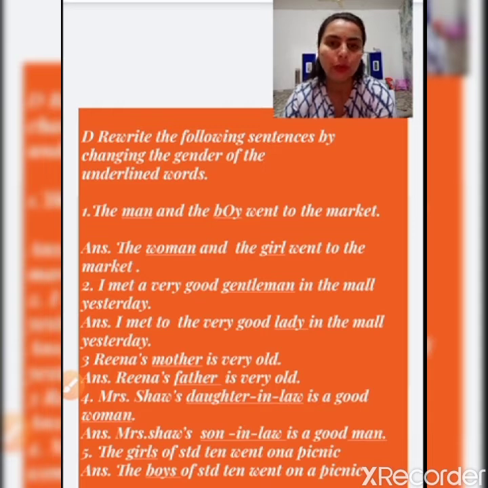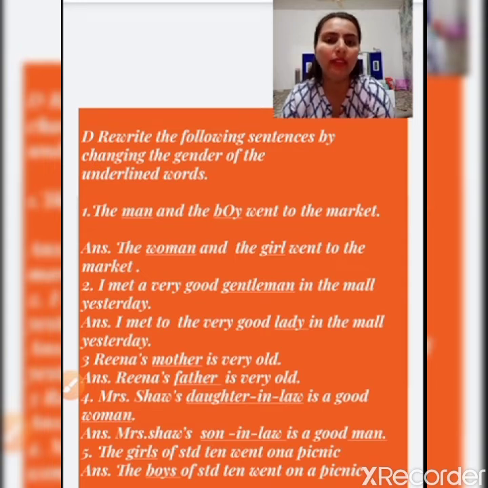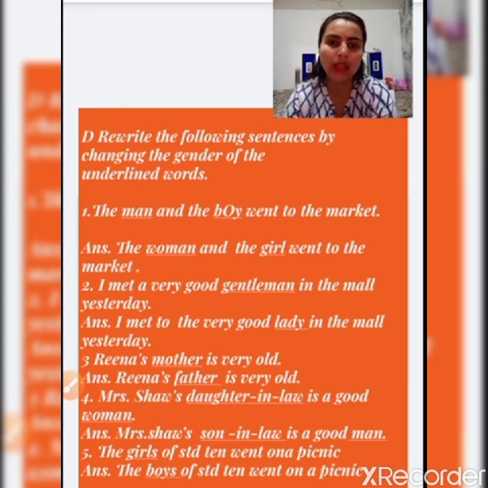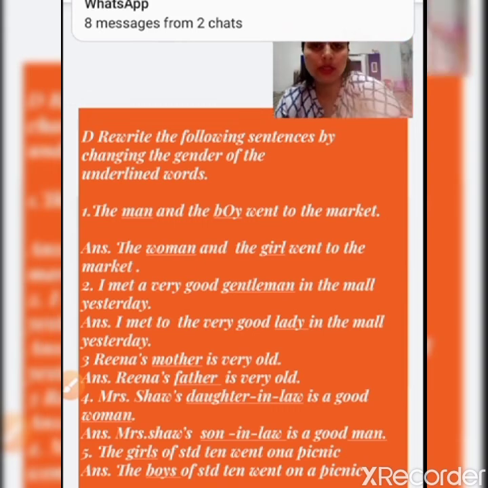Okay. So we will start with our first one. The man and the boy went to the market. So here the underlined words are man and boy. So here is the answer. Here is the answer of this.